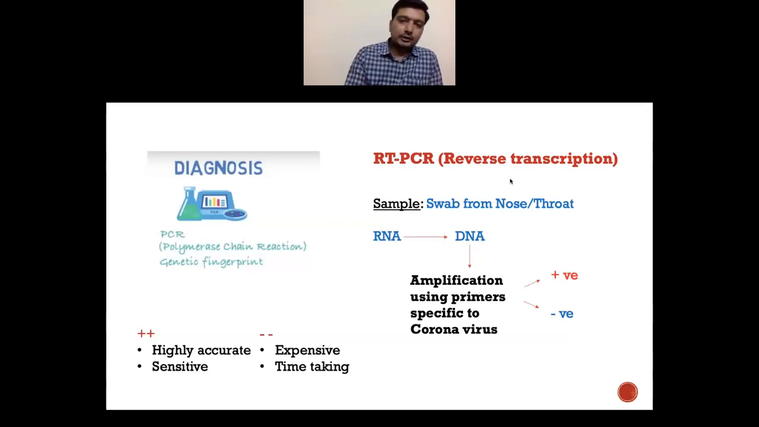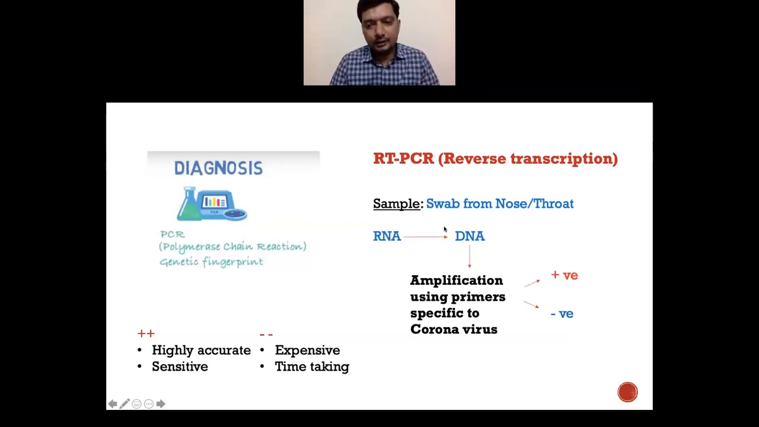Okay, so this is the basic principle here. As the primers have to bind and multiply, only when there is a match will it result in the multiplication. So this forms the basis for the RT-PCR test for coronavirus.